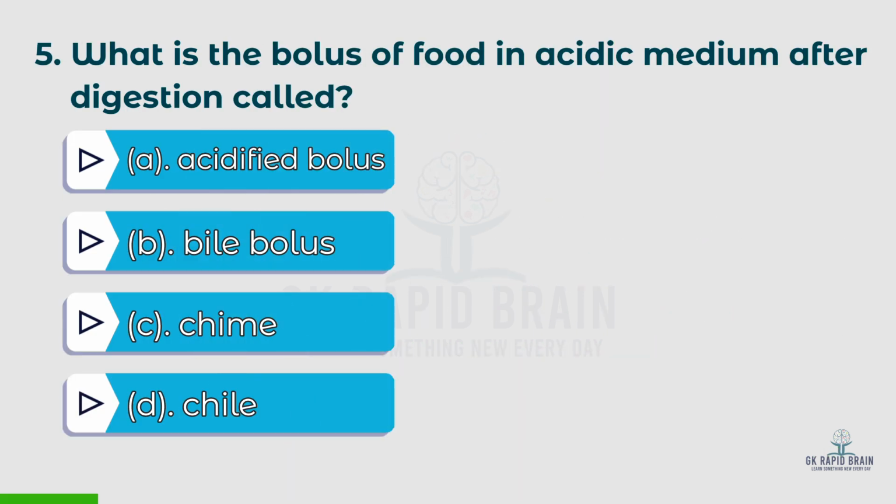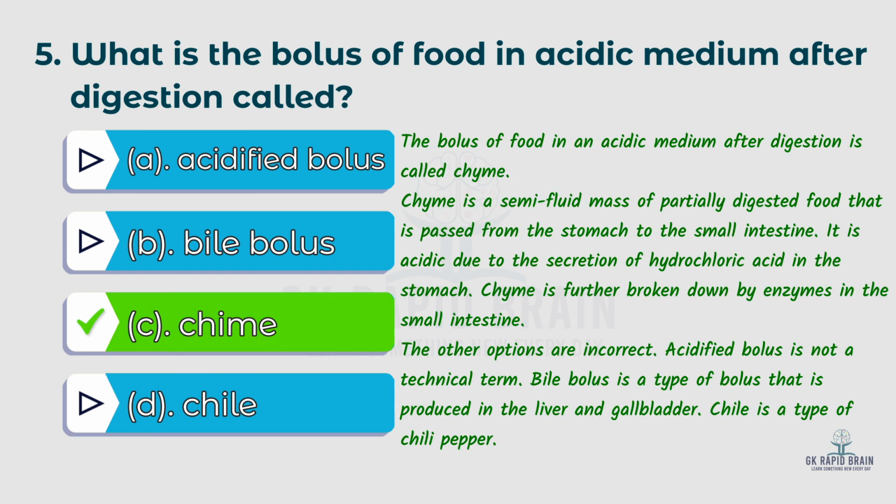Fifth question, what is the bolus of food in acidic medium after digestion called? Options A. Acidified bolus, B. Bile bolus, C. Chyme, D. Chili. The right answer is chyme. The bolus of food in an acidic medium after digestion is called chyme. Chyme is a semi-fluid mass of partially digested food that is passed from the stomach to the small intestine.